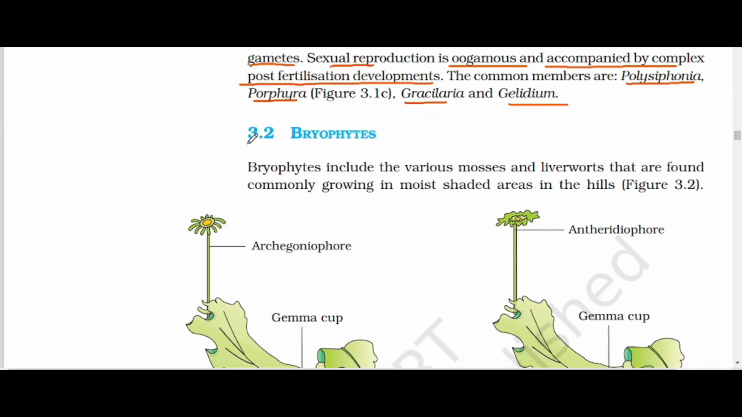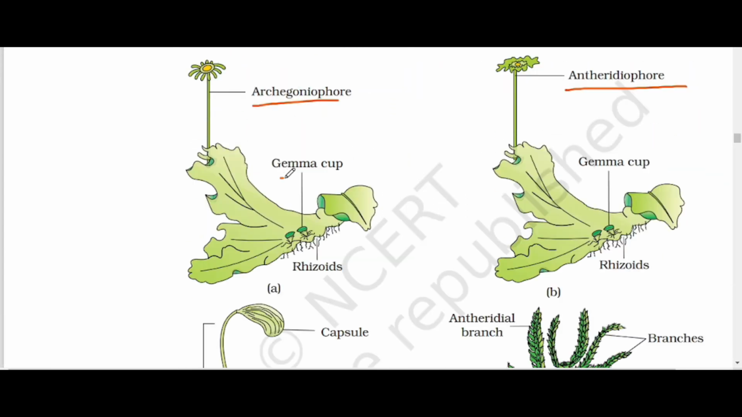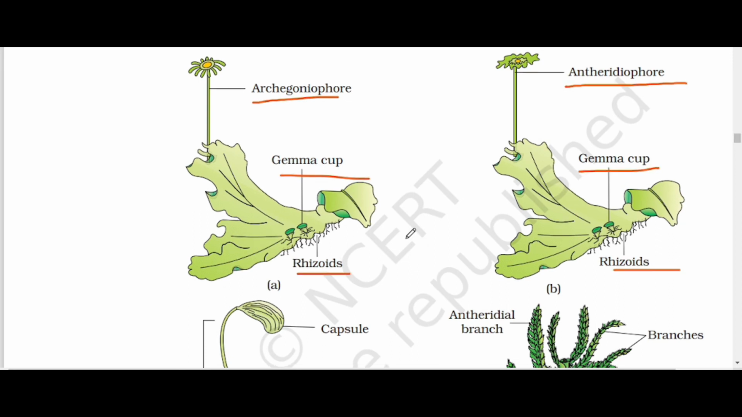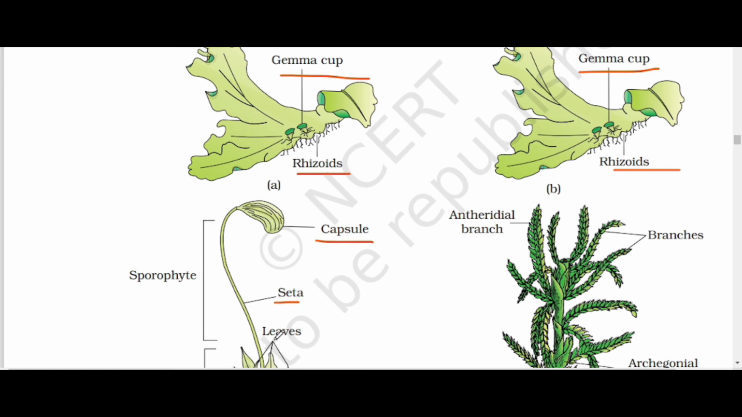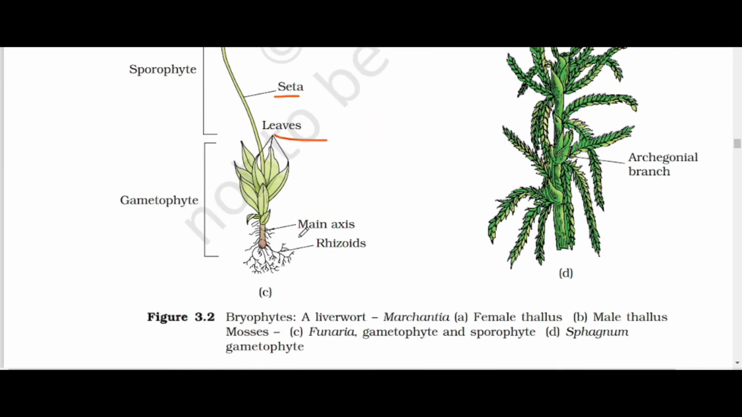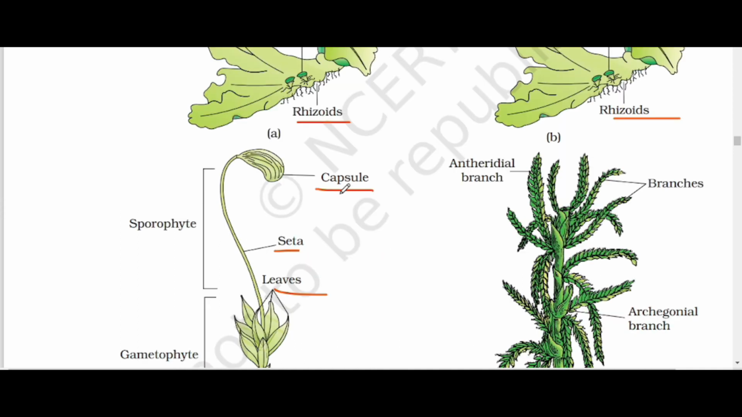Now our other topic, bryophytes. The archegonium, antheridiophores, gemma cup, rhizoids, the capsule, seta, leaves, and the main axis. All these are important.